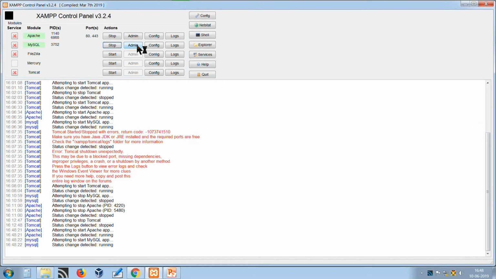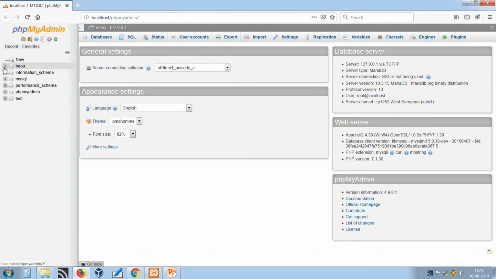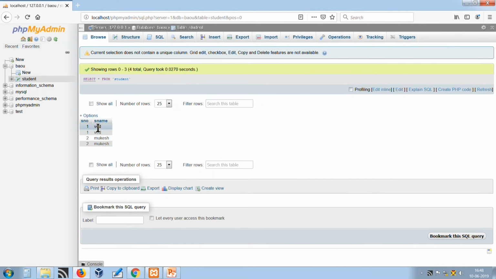As we have our database connections, we have created a database. You can visualize a BAOU, Babasaheb Ambedkar Open University short form. We have a BAOU database. Under that we have created a student database, and under the student table we have 4 records. Generally 2 records but duplicated, so a total of 4 records are there.